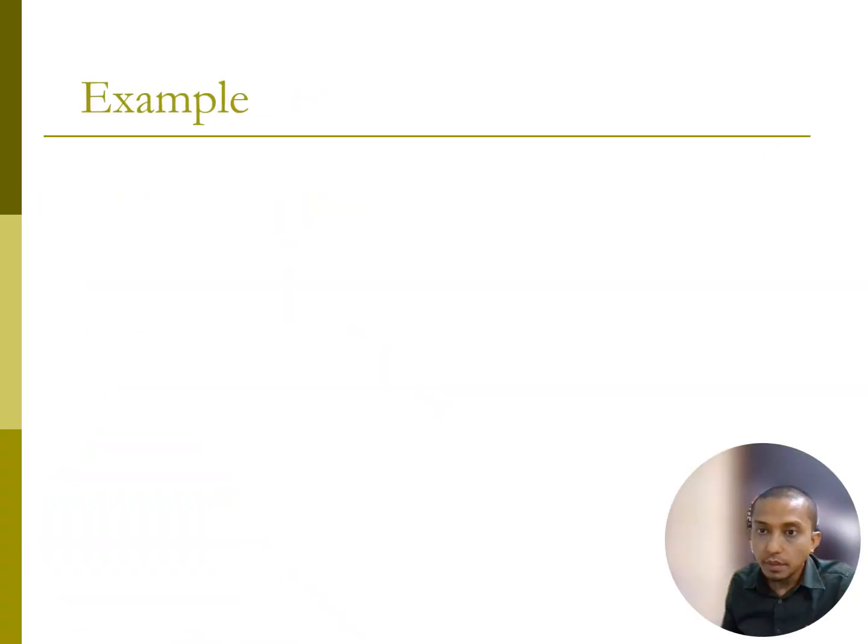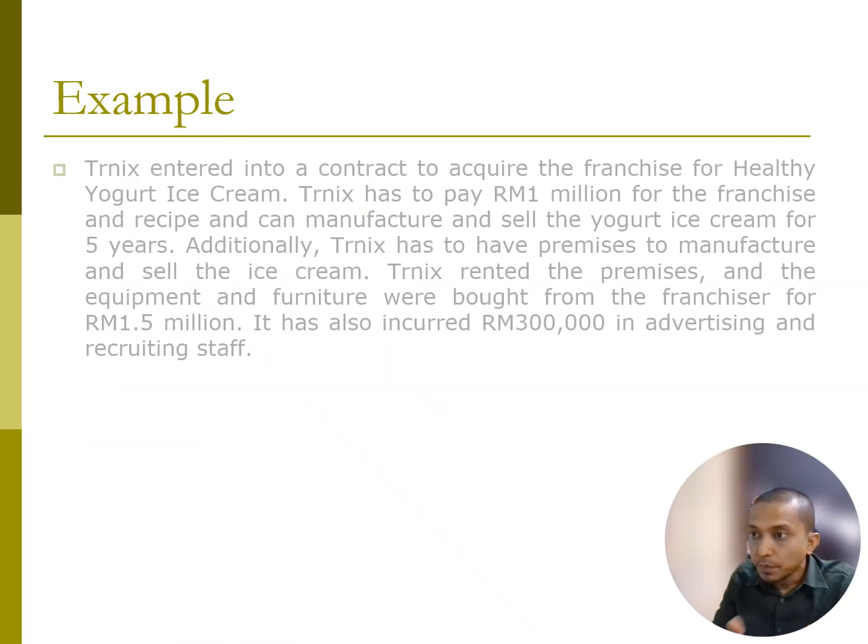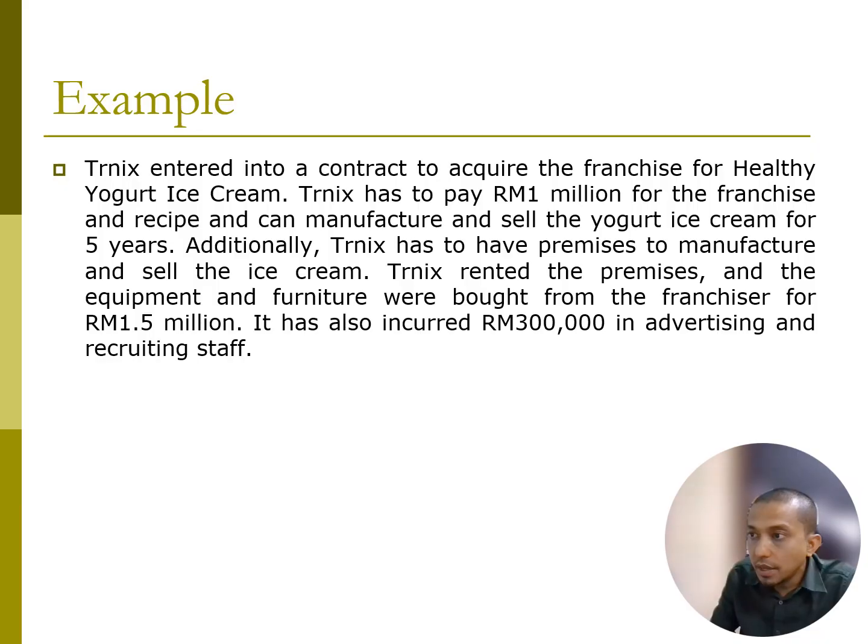Right, so this is the example, guys. Trinix enters into a contract to acquire a franchise for healthy yogurt ice cream. Trinix has to pay 1 million for the franchise and recipe to manufacture and sell yogurt ice cream for 5 years. So the license is for 5 years, 1 million is for 5 years. Trinix has to have premises to manufacture and sell ice cream. Like for example, Yao Yao, if you want to sell Yao Yao, you need to pay for a franchise, right?